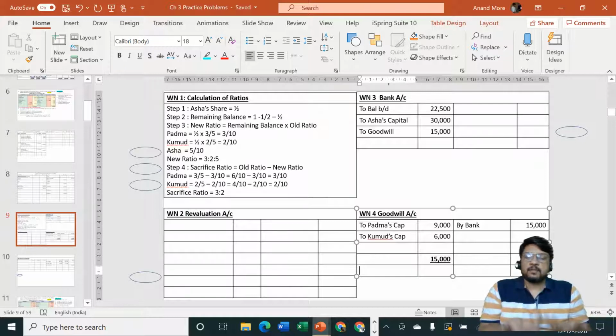You must have purchased it. No, we did not purchase goodwill. Then how could you sell it? Because our old partners gave it to us. They worked hard. Okay, so let us transfer it to the old partners' capital. That is how things work for goodwill. For everything else, we say stock is purchased, purchase account debit to creditors account, or maybe purchase account debit to sales to cash account.